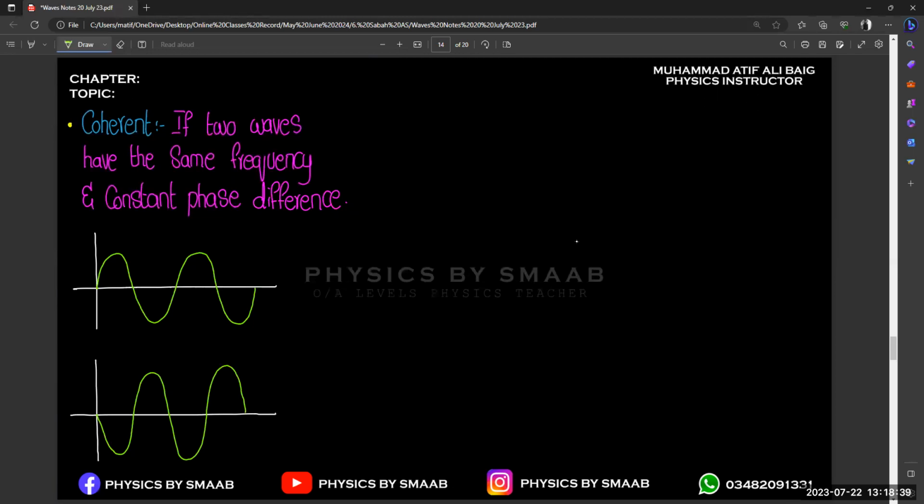As you can see, both are in antiphase, right? Both are completely opposite to each other, but their phase difference is constant, right? If we consider the first initial point, we can easily see that there is a complete difference of 180. Both are completely antiphase, and same goes for this point. So their phase difference is constant. So that gives you the concept of coherent waves, when two waves are the same in frequency and have a constant phase difference, right?